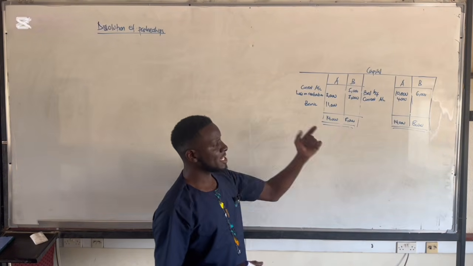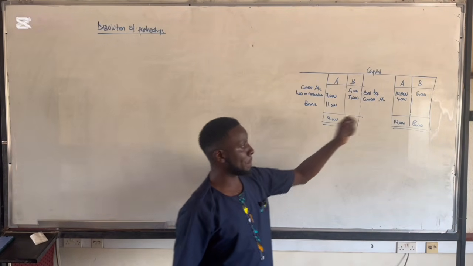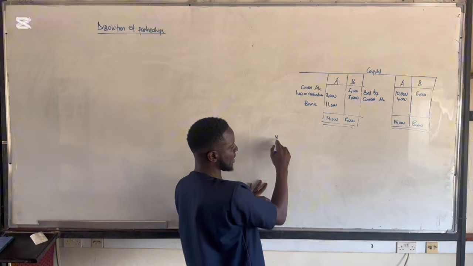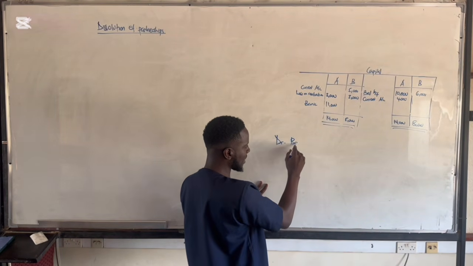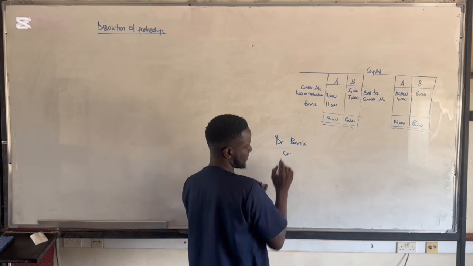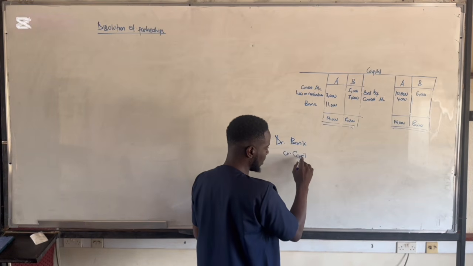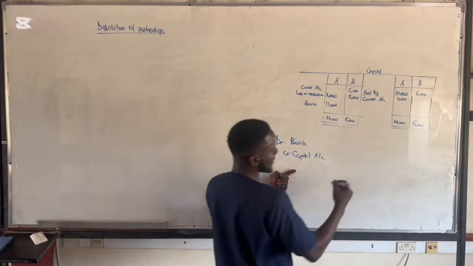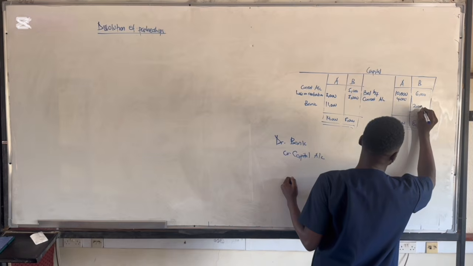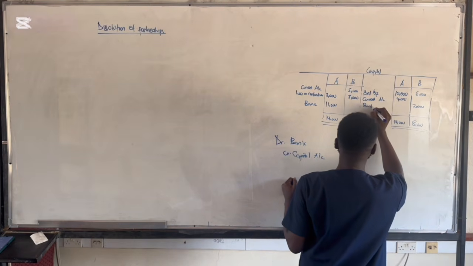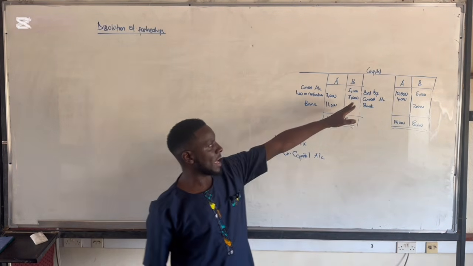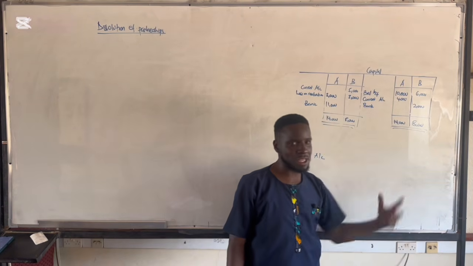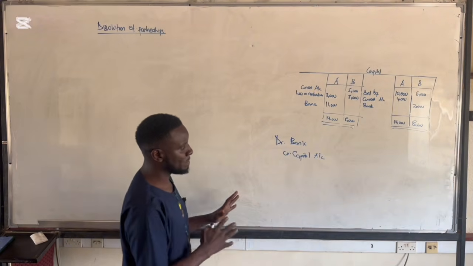So this partner has to pay us the 2,000 to the bank. Once he pays us to the bank, the double entry will be debit bank and then credit capital account. So if it's 2,000, you're going to bring 2,000 here and call it bank. Once you do this, the debit side of partner B and the credit side of partner B will be the same. So that's how we deal with the partner who's insolvent.